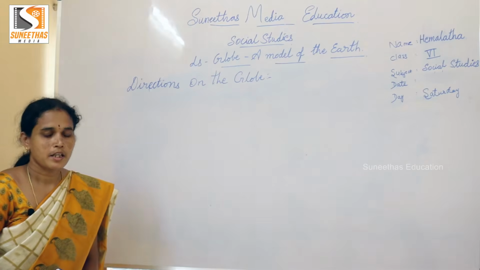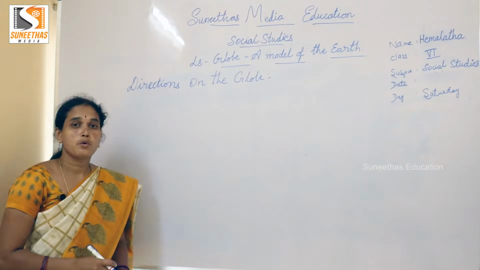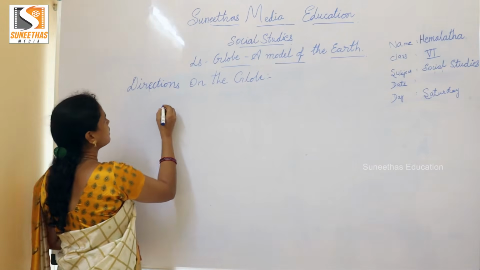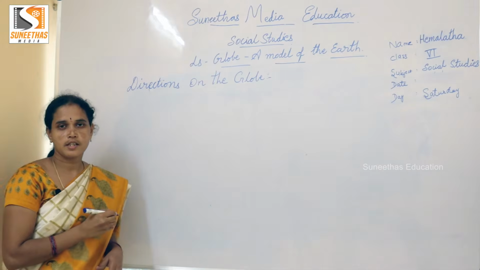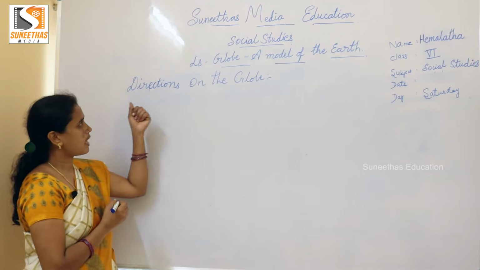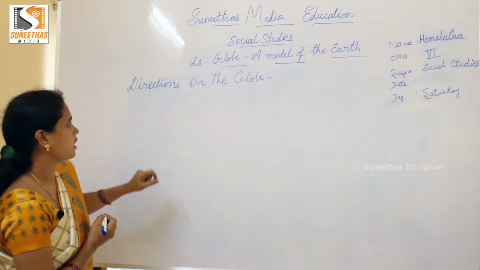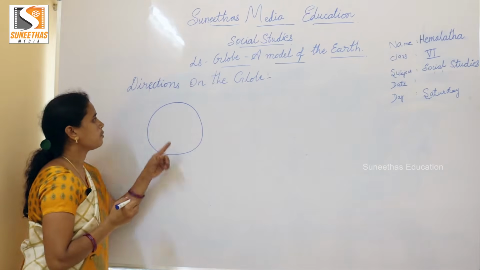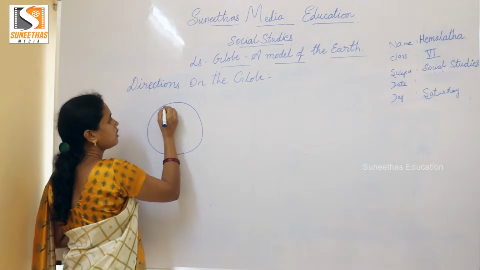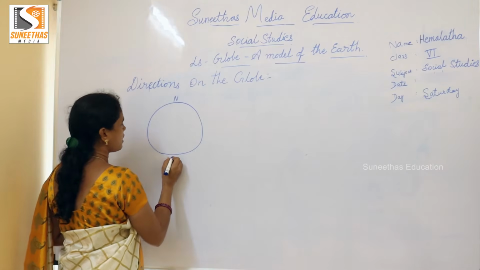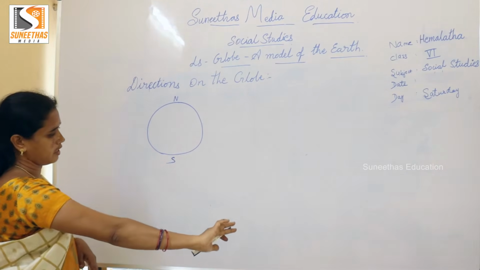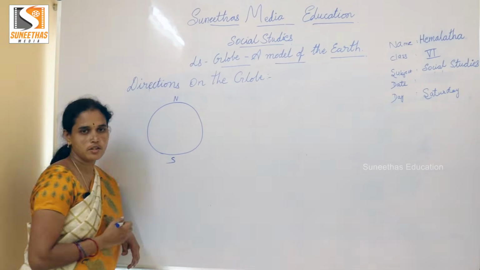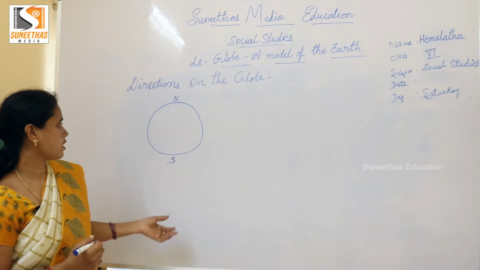Children, in previous classes you learned directions, no? What are the directions? Yes, east, west, north, south. But here, when you face the globe, the topmost is north, and the bottom is south, and our right is the east, and our left is the west. Mainly 4 directions.